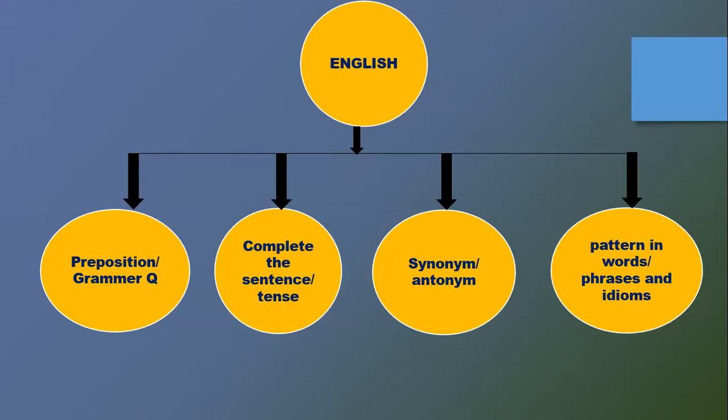Then in phrases, usually they'll give you a phrase and ask you to give the meaning of this phrase. Or common phrases will be there, like caught red-handed and some phrases like that. Those types of phrases they may ask in the exam. Then in patterns in words, there will be some relationship between two words. Paired words might be given, and you have to find one pair among the options given which has the same type of relationship.